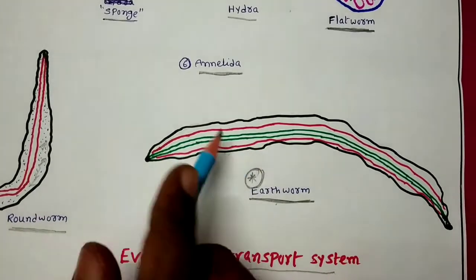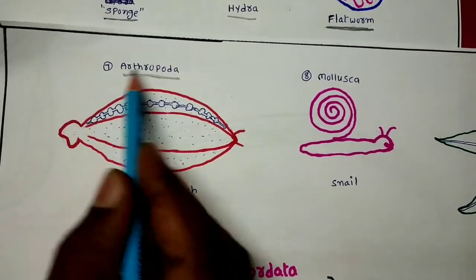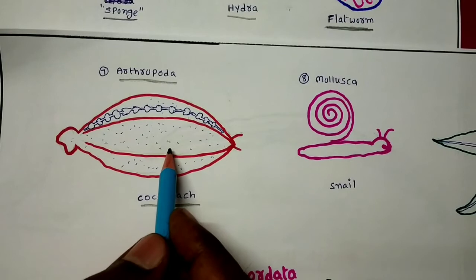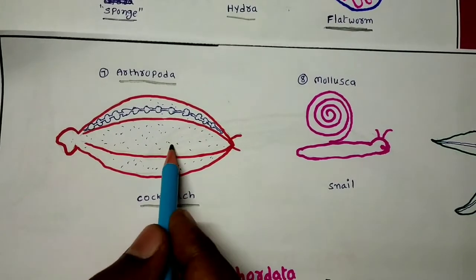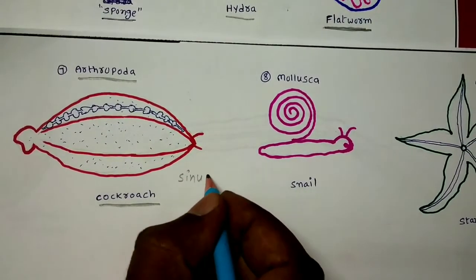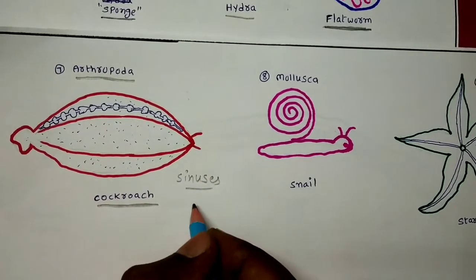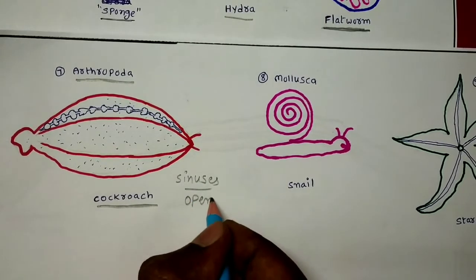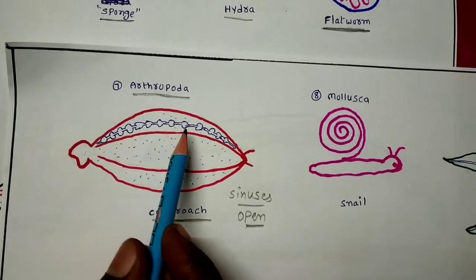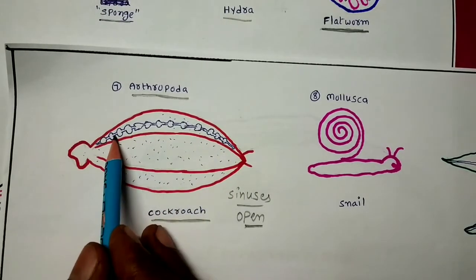Okay. Next, after Annelida, another phylum is Arthropoda. When we say Arthropoda, we remember insects like the cockroach. In cockroach, the blood is white in color, and the body is divided into three chambers. These chambers are called sinuses or cavities, and the blood flows directly within the sinuses or cavities. When the blood flows directly within the body cavities, such a circulatory system is called the open type of circulatory system. At the same time, remember that in Arthropoda, the anterior cavity contains a tube-like structure, which is also considered the heart.